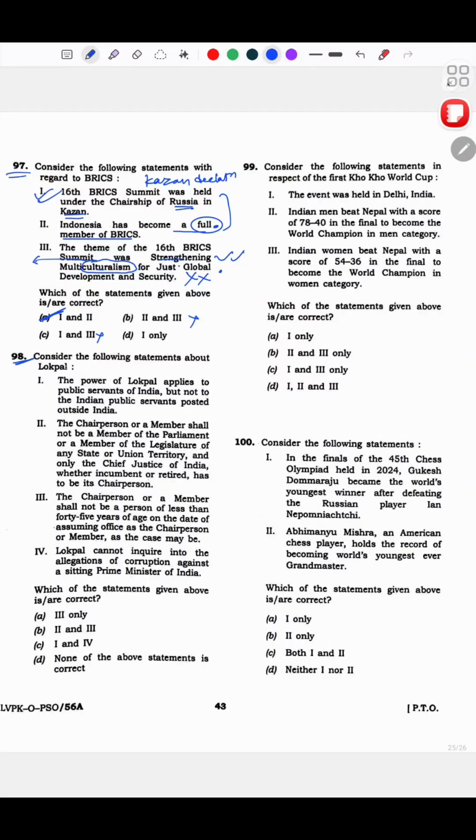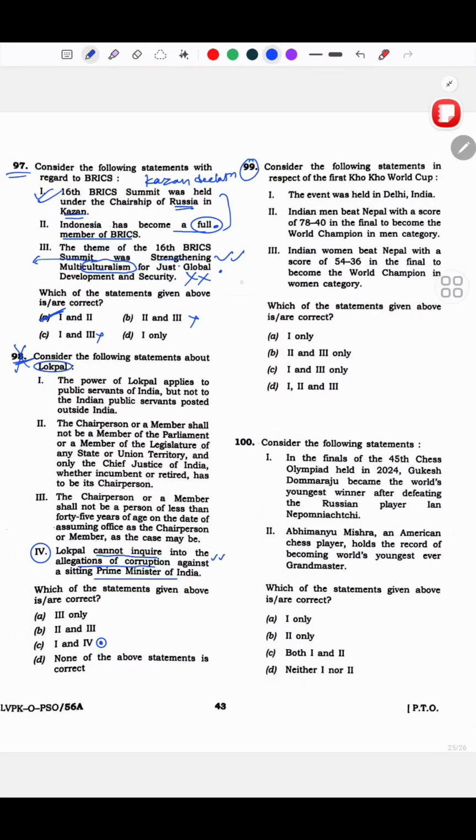Lokpal. I had not read this. Hence, I did not choose to answer this. If you look at the options here, and if you know that yes, one of the criticisms of Lokpal is that it cannot inquire into the allegations of corruption against the sitting Prime Minister of India, then you can probably arrive at this answer. But yes, I did not do this in the exam.